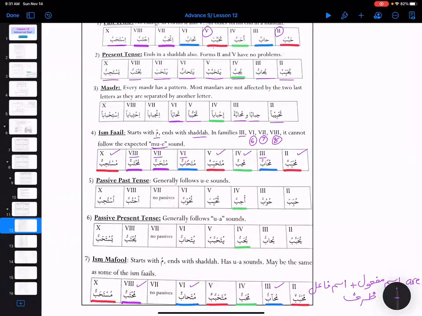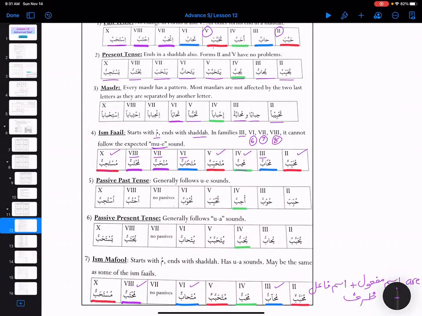Right? So this is muhabbibun, family 2, no problem. Then we have family 3 muhabbun. So it's not u-e, rather u-a sound, right? And then family 4 muhibbun, it is regular, right? Mutahabbibun, again u-e sound, so this is fine. And then even in family 10 mustahibbun, it is taking the u-e sound, right?